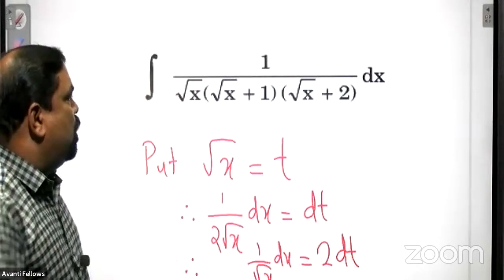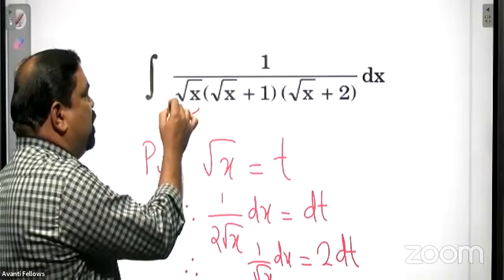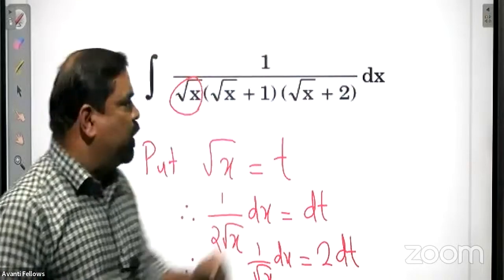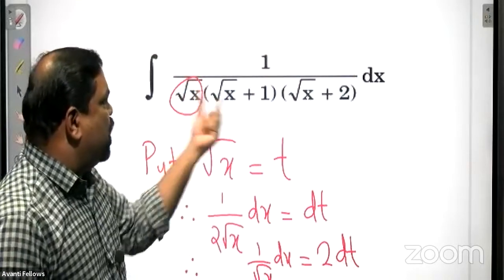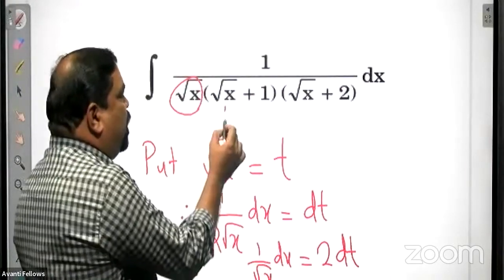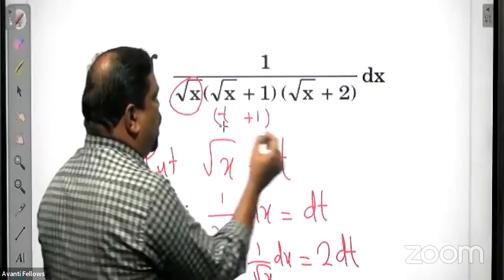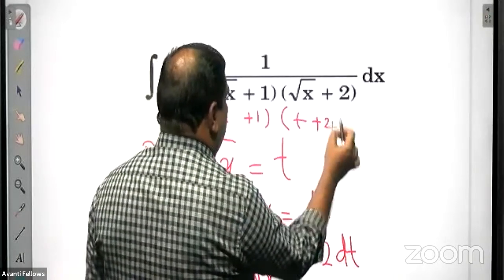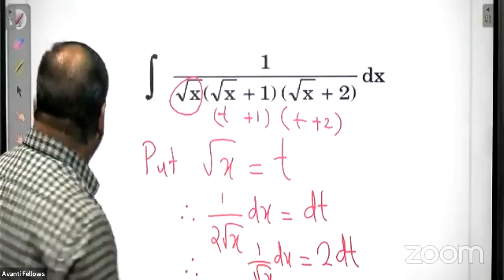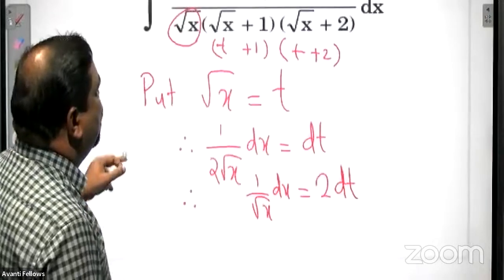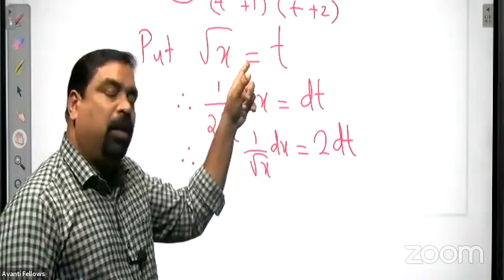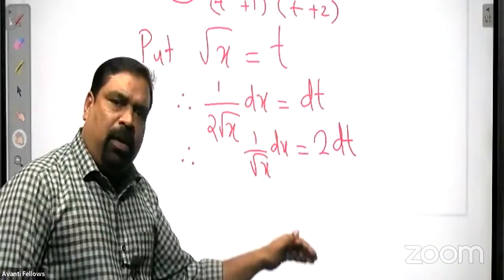In the given integral, you can see a 1 by root x in the denominator. So that 1 by root x and this dx, we have to take together. And in the remaining portion, wherever root x is there, you have to put a t. So this will become t plus 1, and here also t, into t plus 2. And 1 by root x dx will be dt. I think everybody can do the remaining by yourself. Once you identify the method, the remaining will be very easy.